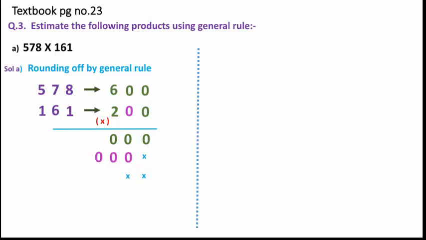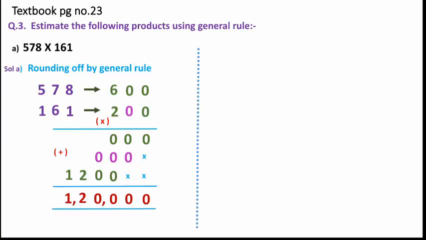So 2 multiplied with 0 will give us 0. 2 multiplied with 0 will give us 0. 2 multiplied with 6 will give us 12. Now after getting the multiplication done for each place, we have to find its addition. So what is the addition we have got for this? We have got 1,20,000.